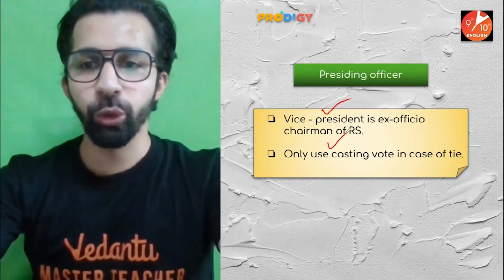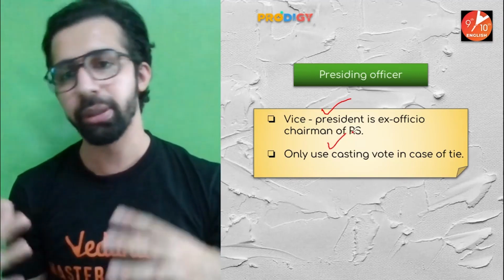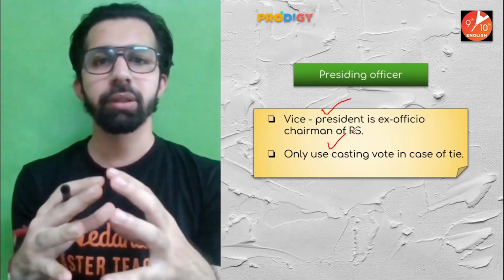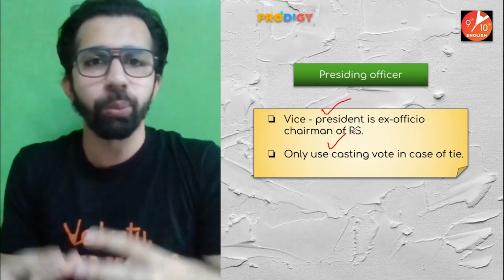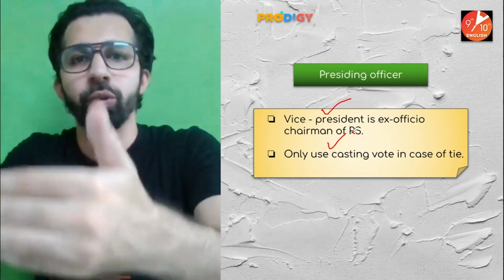He also only casts a vote in the case of a tie. So if there is a voting going on in Rajya Sabha and there is a tie between two parties, then the chairman will come forward and cast his or her vote.